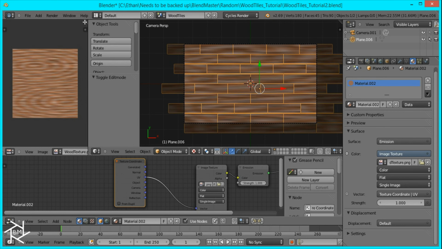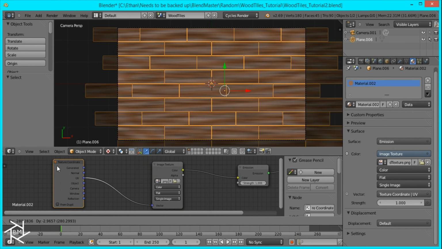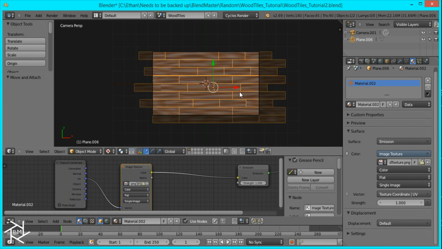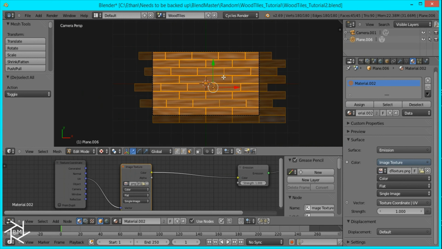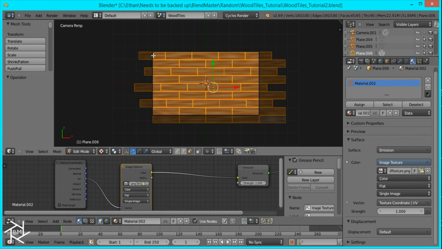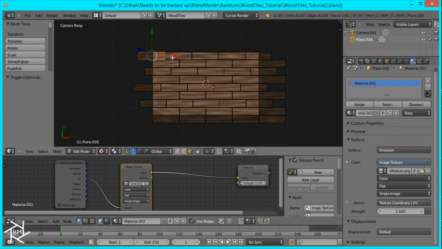I'm just going to close this UV image editor, and now what we're going to do is play with our image texture. I'm just going to quickly duplicate another backup of our planes, move it to the second layer. I'm just going to tab in and separate everything by loose parts again. Or no, never mind. Actually, I'm going to select the outside and separate by selection for all of them.